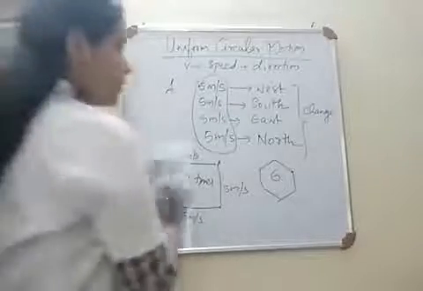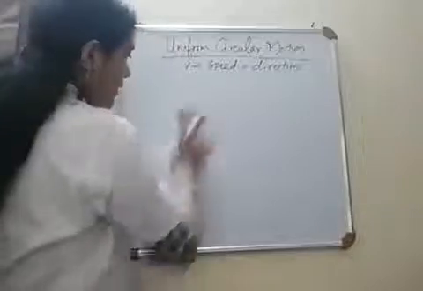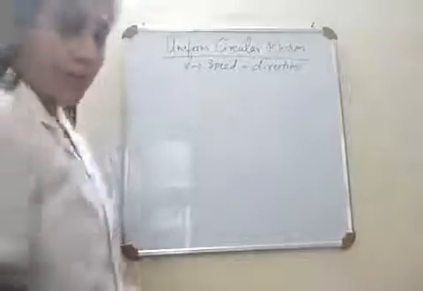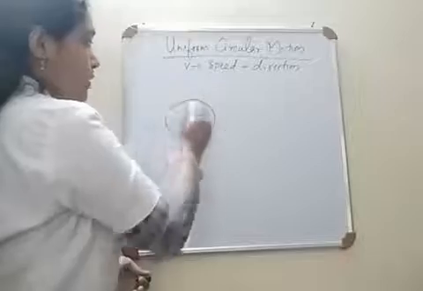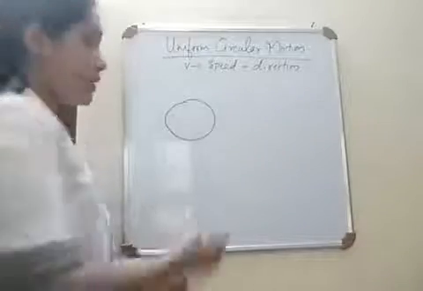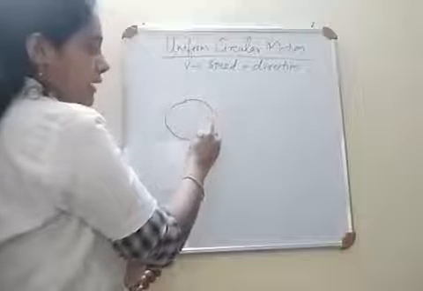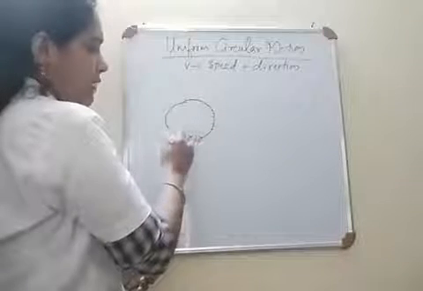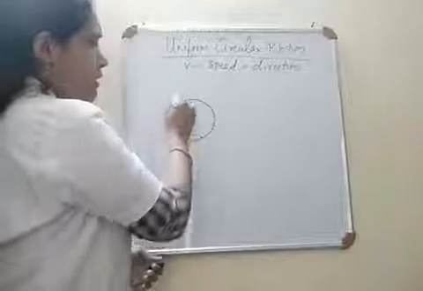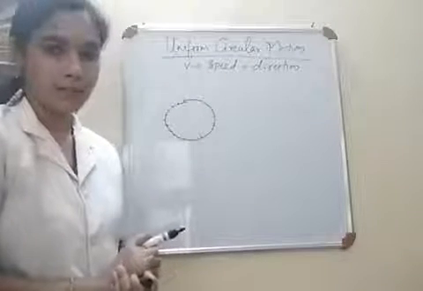Now come back to our circular motion. In the case of circular motion, what is the problem? If an object is moving along the circumference of a circle, at every point the object needs to change its direction.